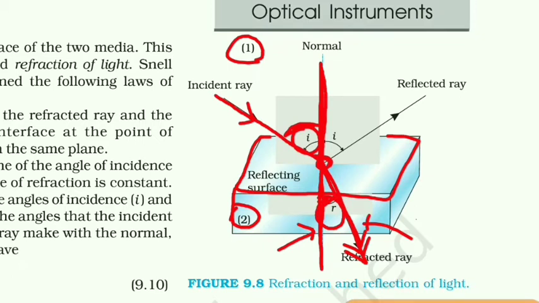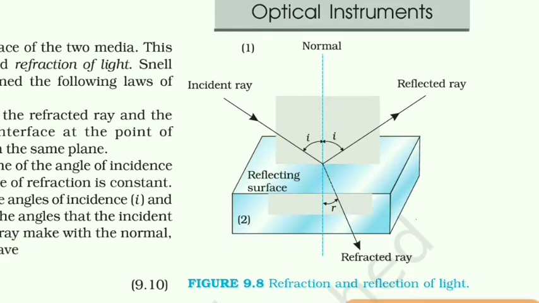Students, when a ray is incident on a surface separating two media, we can say two phenomena take place. One is reflection and the other is refraction.